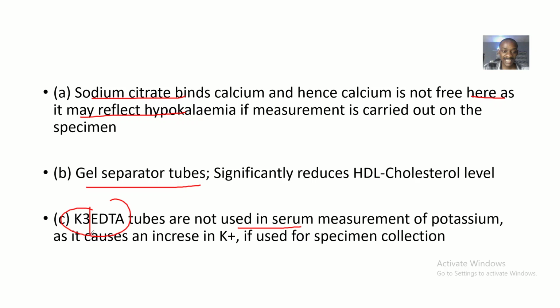This K3 is written with a hyphen, because normally in EDTA we don't have potassium, but there's a special type of EDTA that has potassium. If you use it, it will increase potassium levels because the anticoagulant already has potassium. Do you understand? So it will increase potassium levels if you use it for the specimen.